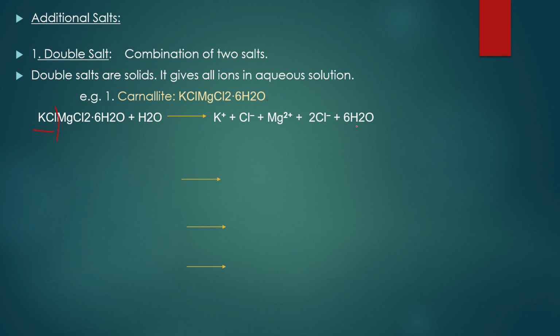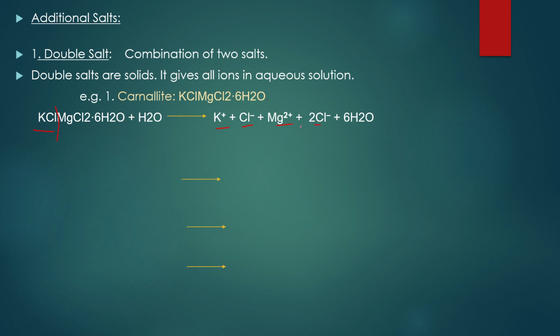One question I need to ask you here. When carnallite is being hydrolyzed, how many moles of ions are formed? Only ions they are asking. 1, 2, 3, and here we are having 2. 3 plus 2, 5.